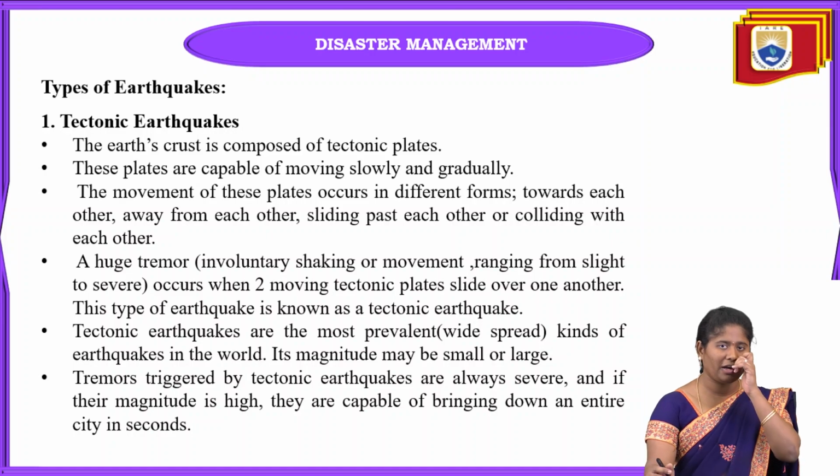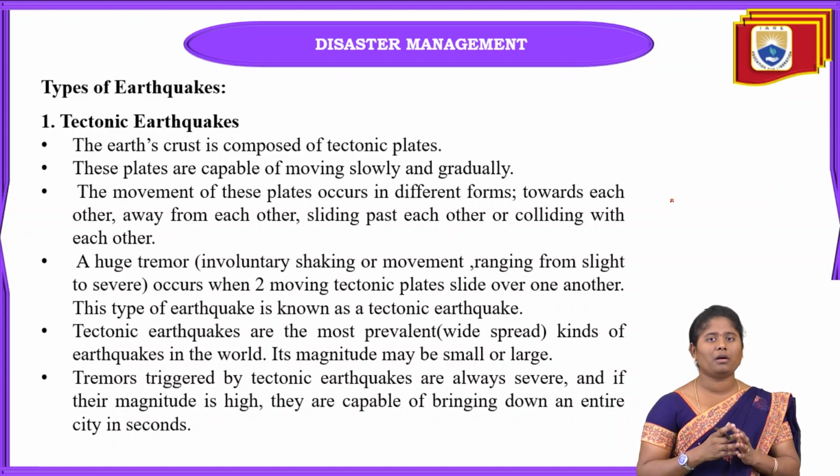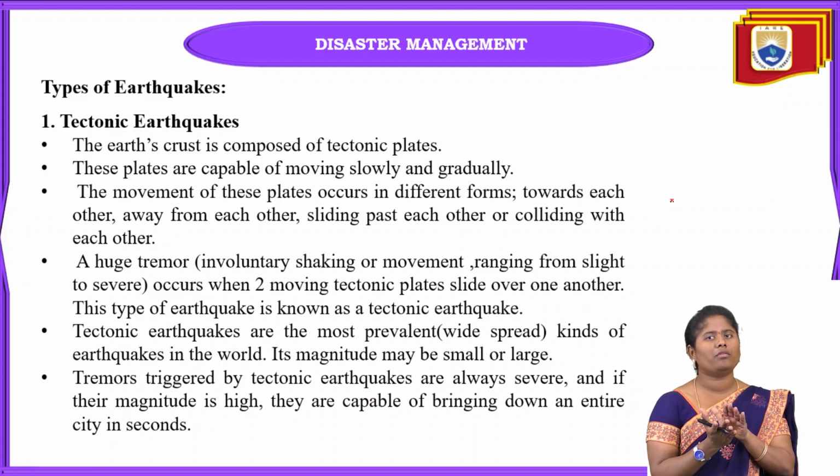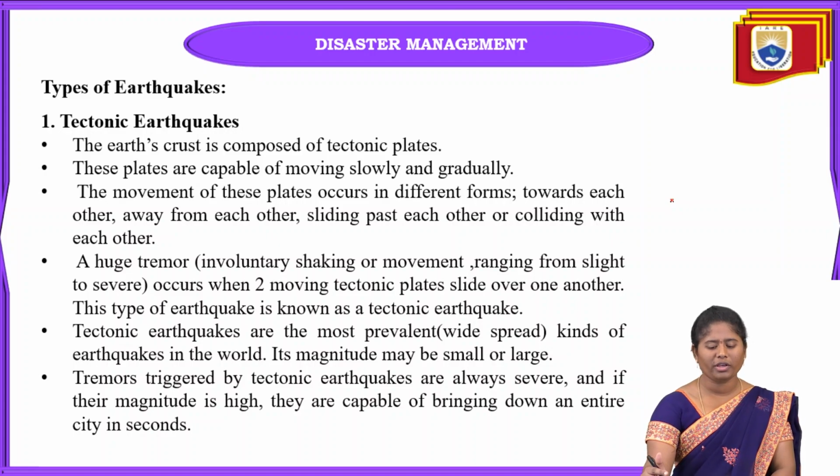In these types of earthquakes, first one is tectonic earthquakes. Mainly these earthquakes are caused by the tectonic plates. I already told you these tectonic plates are capable of moving slowly and gradually. These tectonic plates will not ride one another at a high speed. They slowly and gradually move here.